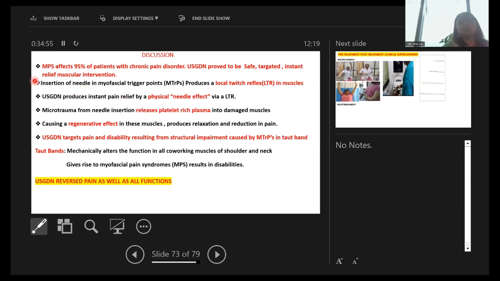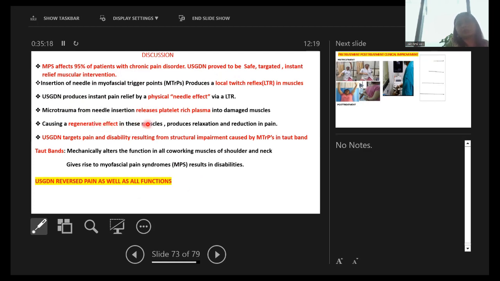So this is a little bit about the discussion. MPS affects 95% of patients with chronic pain disorders, and USGDN proved to be a safe, targeted, instant relief muscular intervention. Insertion of a needle in myofascial trigger points produces a local twitch reflex in muscles. USGDN produces instant pain relief by the physical needle effect via LTR. This we all know, but just a summary.